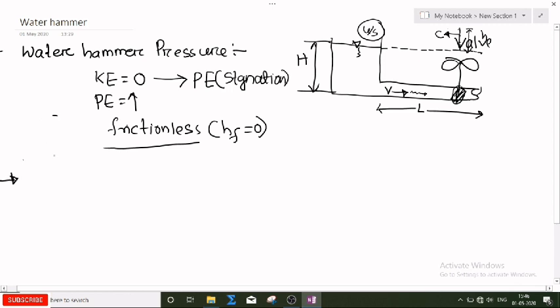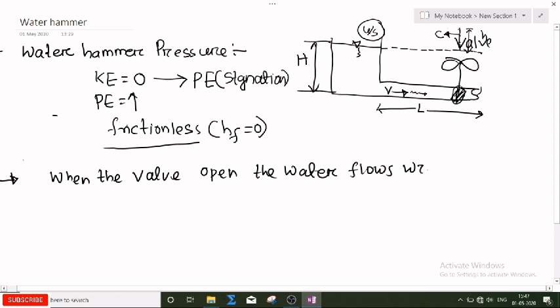When the valve is open, the water flows with a velocity v. Because when the valve is not closed, when we open the valve, the water will flow with a velocity v in the pipe.